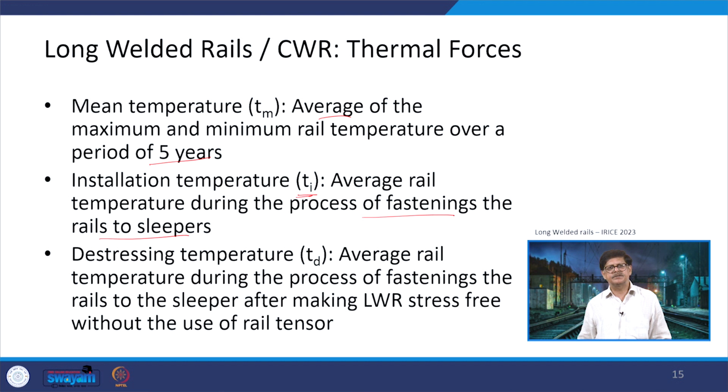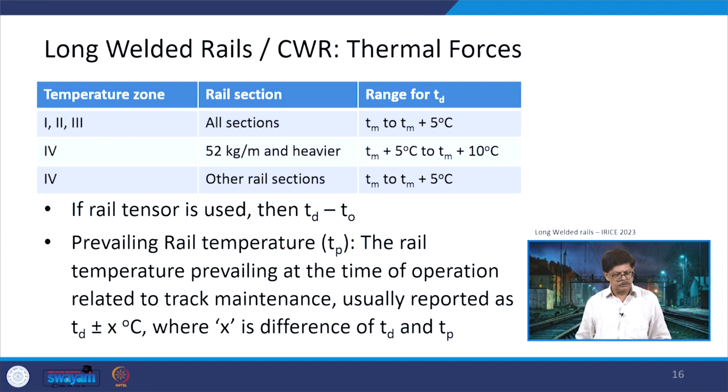De-stressing temperature Td is the average rail temperature during the process of fastening the rails to the sleepers after making LWR stress free without the use of rail tensor. So, no rail tensor has been used. Using the rail free fastenings in that particular condition, the temperature is Td. If the rail tensor is used, then it will be Td minus To, where To is the stress free temperature of the rail.